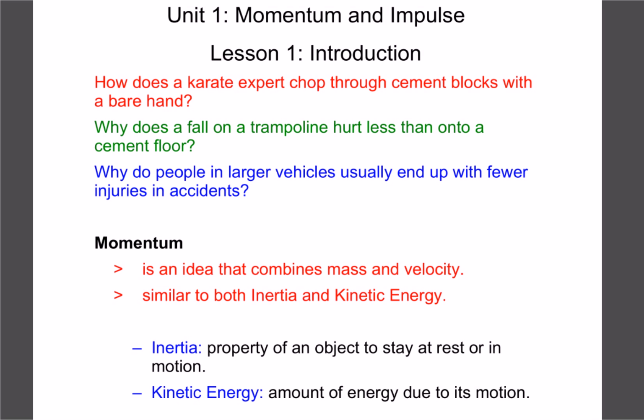Okay, today we're going to start our first set of notes on Unit 1 on momentum and impulse. We'll go through what those are and what they mean today and look at a few formulas and some examples. To begin with, just to get you thinking, let's ask ourselves, how does a karate guy chop through a cement block with his bare hands?